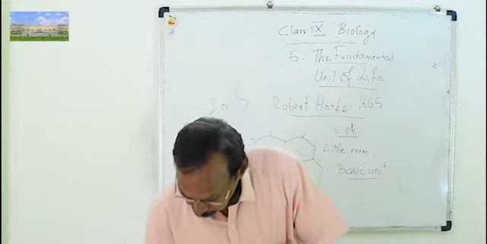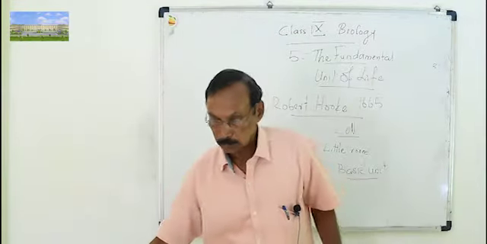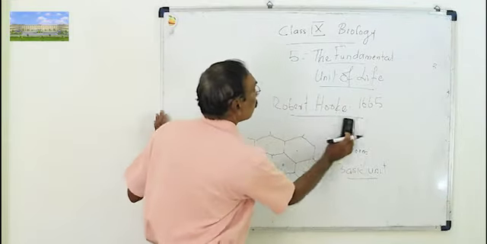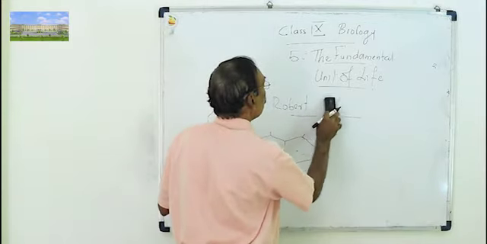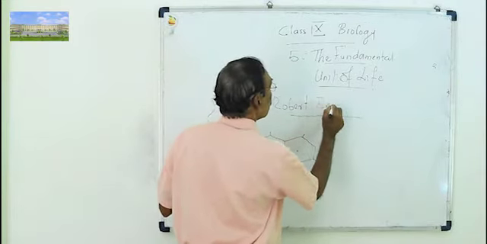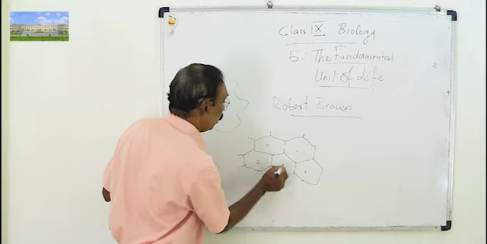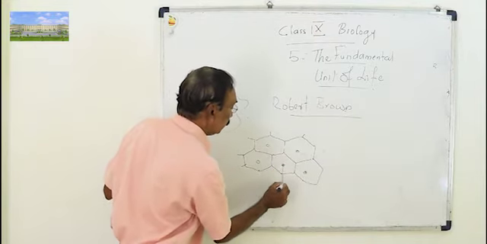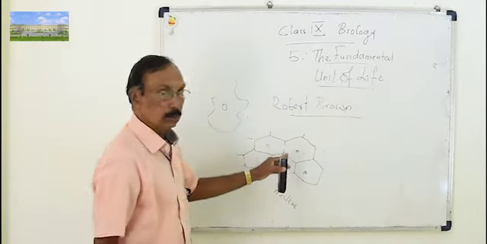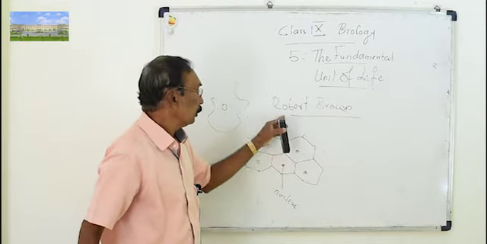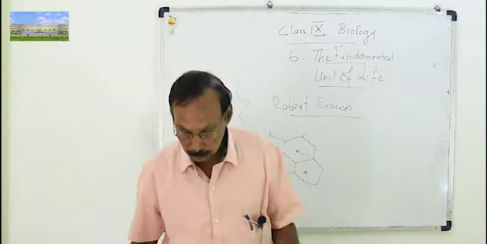After the discovery of the cell by Robert Hooke, another scientist called Robert Brown came. He is the one who found the nucleus that is present in the cell. In all the cells you can see it contains a nucleus, though in red blood cells there is no nucleus. But the next important discovery is by Robert Brown: he discovered the nucleus in the cell.